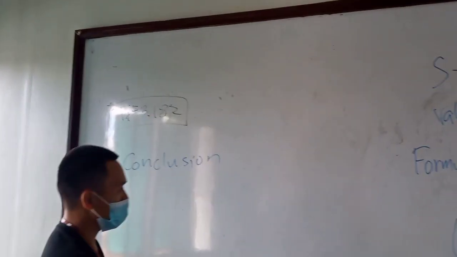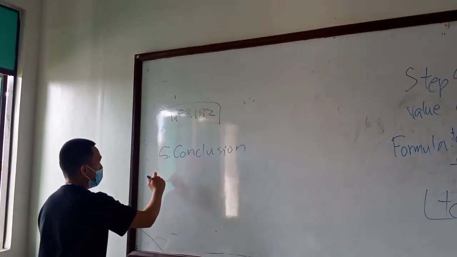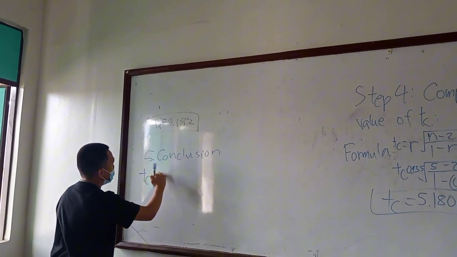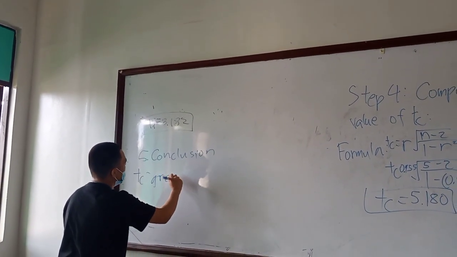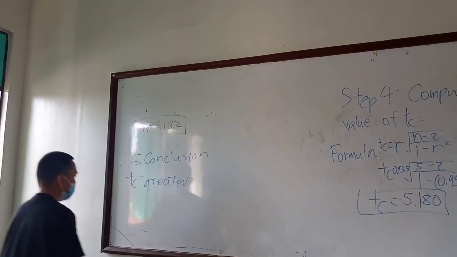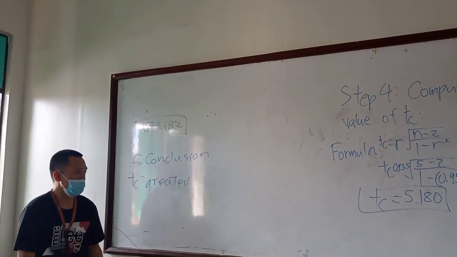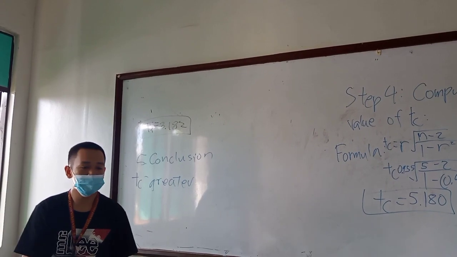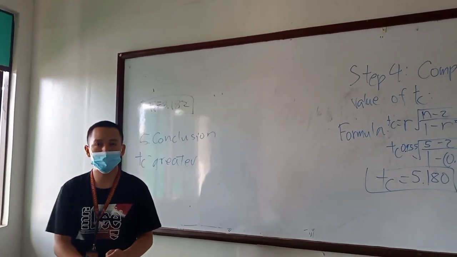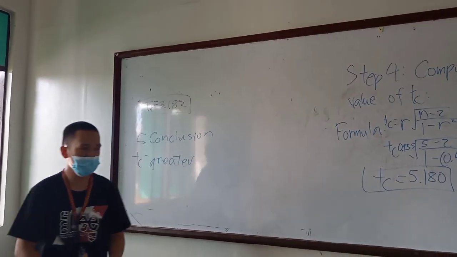So going on to step 5, decision. Since the value of T is greater than the critical value, which is 3.18, we must reject the null hypothesis, which means that there is a correlation between the two variables, between the hours of study and the exam scores.